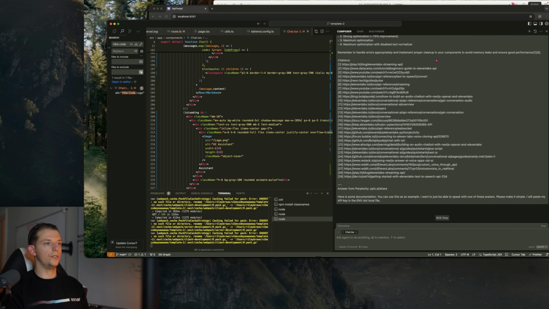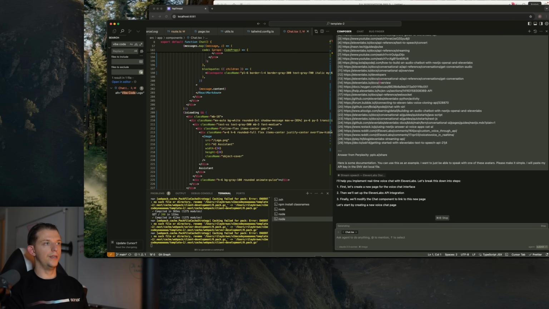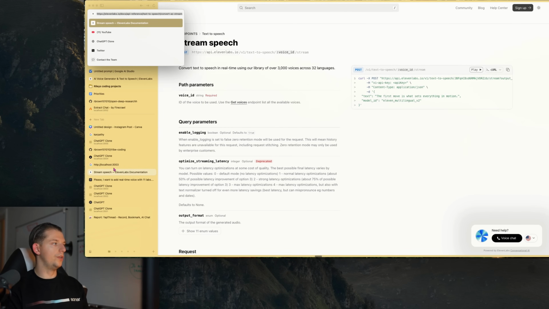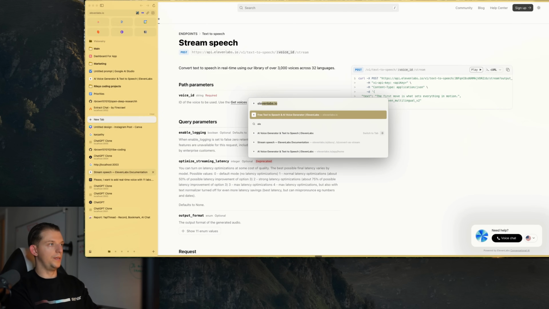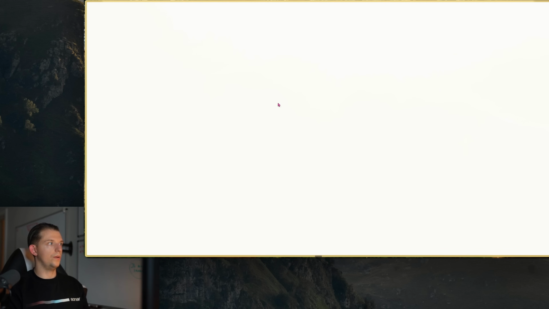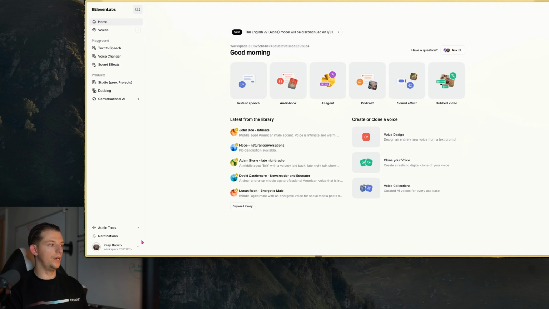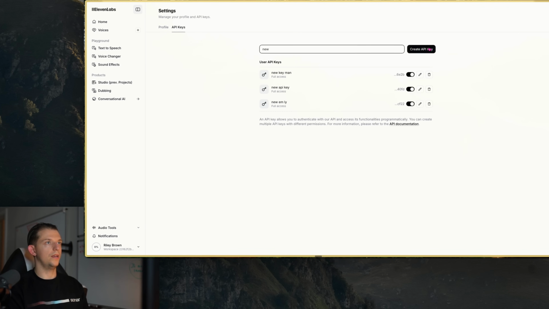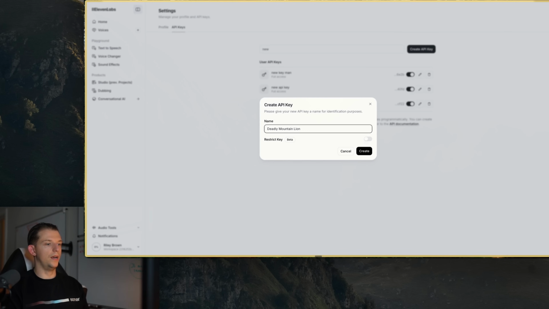All right. You should probably not have all these links in there. It could confuse it a little bit, but that's okay. What we're going to do is we're going to go to 11 Labs. We're just going to type in 11 labs. And I believe we log in here. We should be able to get an API token. If we press on my name right here, we type in API keys, and we're going to just type new key, create API key. I'm going to pause it.